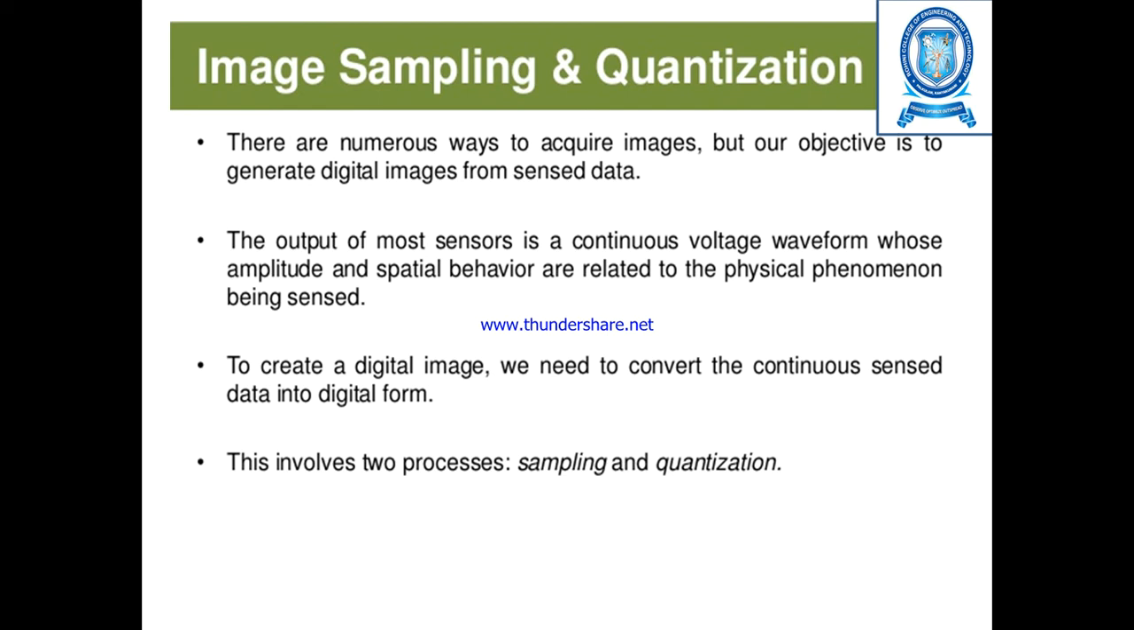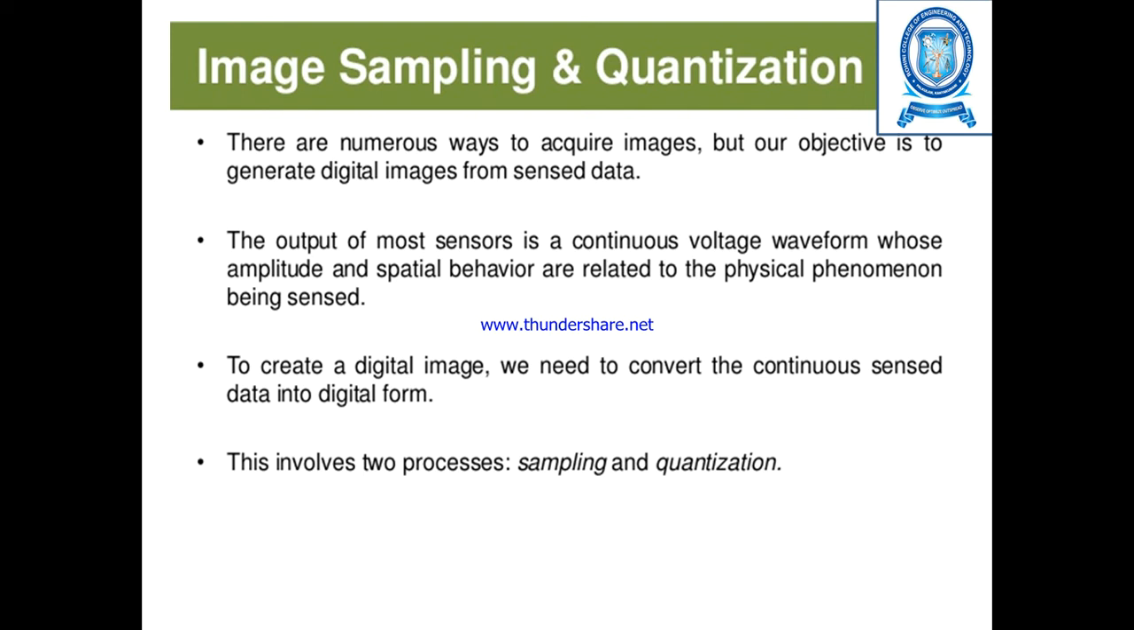First, the output of most sensors we will get in the form of a voltage waveform, where the amplitude and the spatial behavior will be sensed by using any kind of sensors, such as a single sensor or multiple sensors. For example, in the case of X-ray, CT scans or MRI scans, we capture an image and we sample the image.